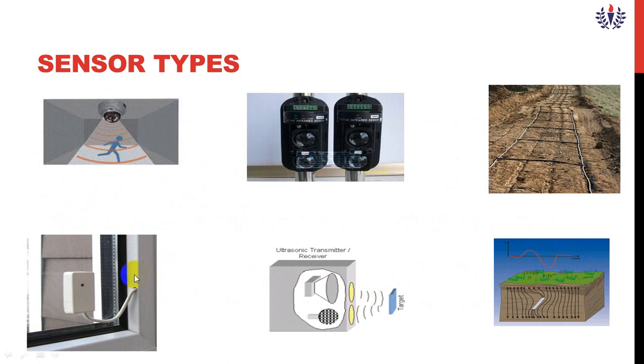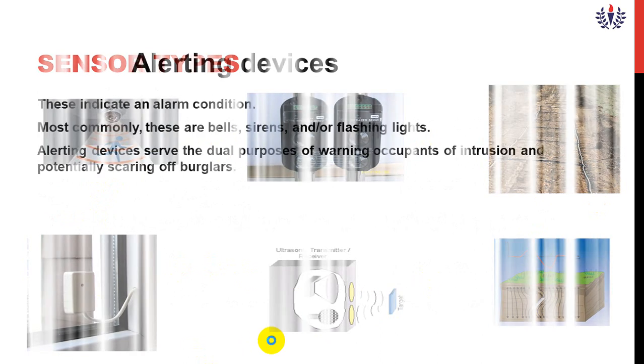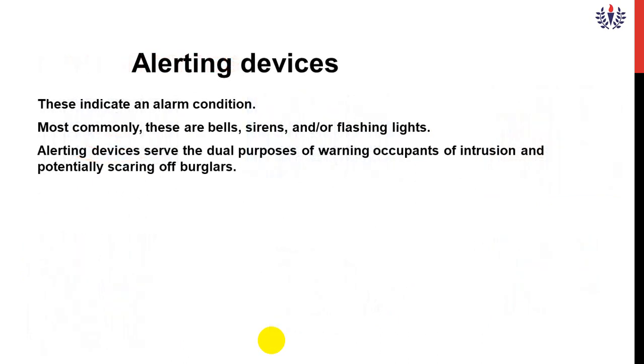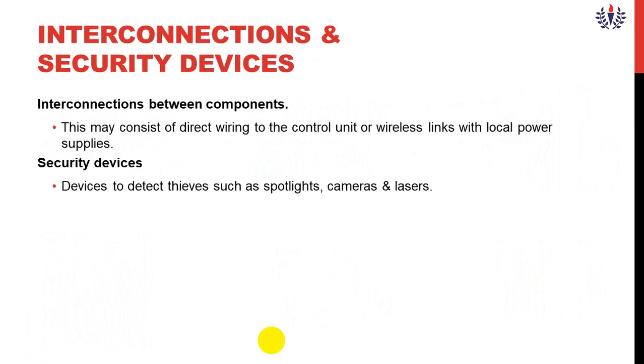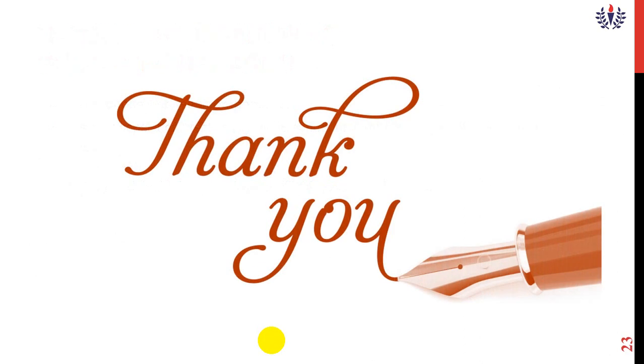You see, passive sensors for motion and movement, IR sensors, ultrasonic sensors. Alerting devices, which I already told you, in terms of bell, siren or flashlights. Keypads may be wall mounted, which are functional human machine interfaces. These are push button switches. Interconnection devices mean you can connect with wire or wireless. Security devices means spotlights, cameras and lasers.